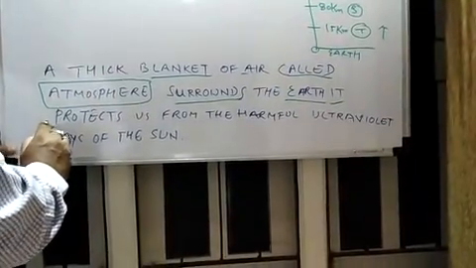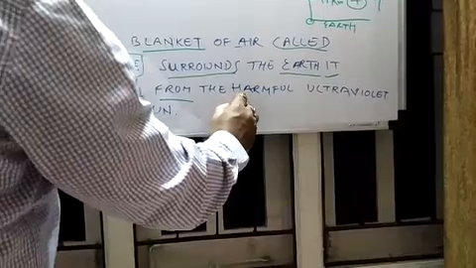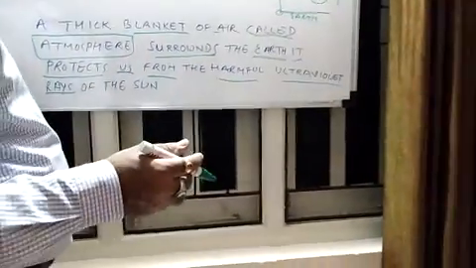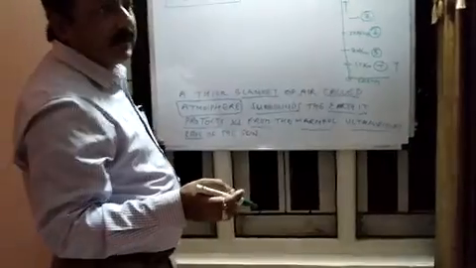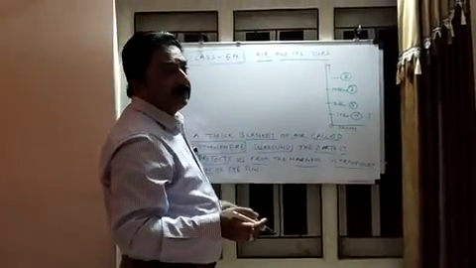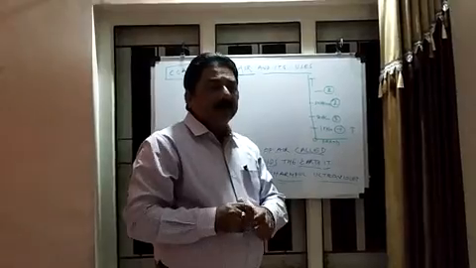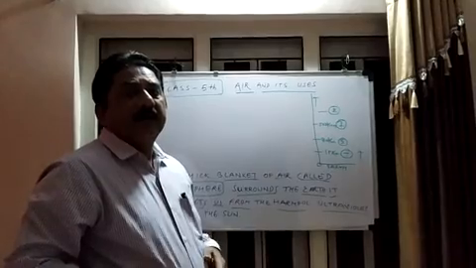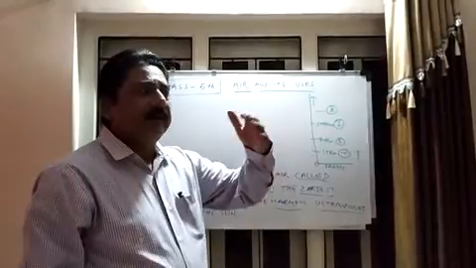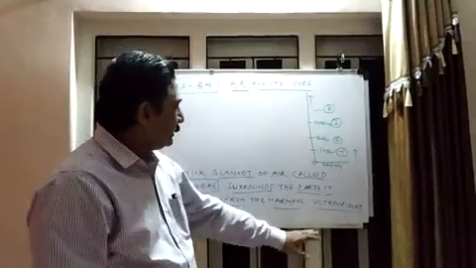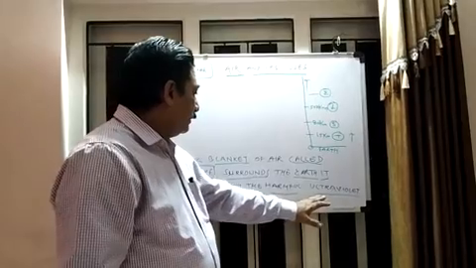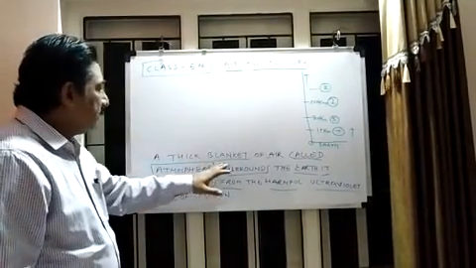It protects us from the harmful ultraviolet rays. What are ultraviolet rays? These are harmful rays which harm our skin. Whenever the temperature goes up to 40 or 45 degrees centigrade under the scorching sun, we are getting ultraviolet rays, and these are very harmful for our skin and our health.